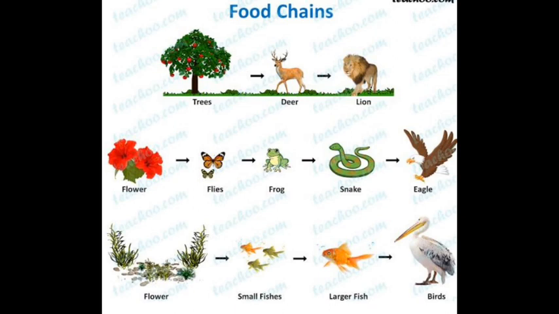Small fishes inside the water depend on different kinds of grasses and algae, etc. And large fish depend on small fishes to get their food and their energy. And birds, the seabirds, depend on large fish of the water to get their energy and food.